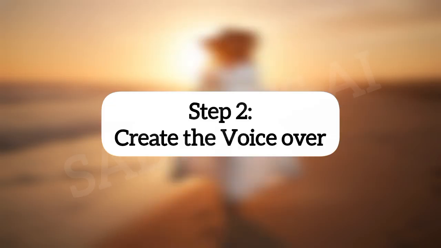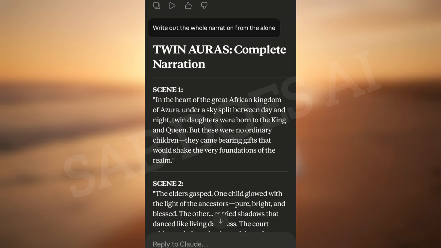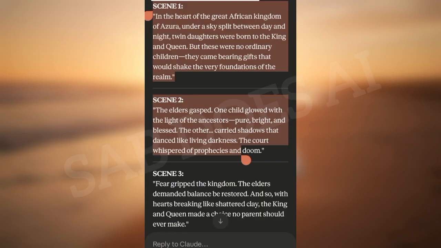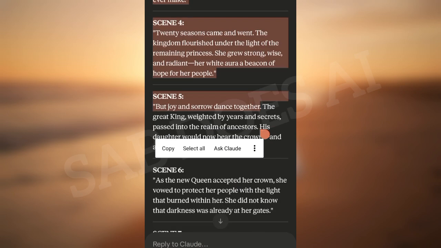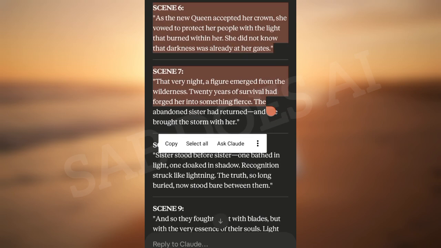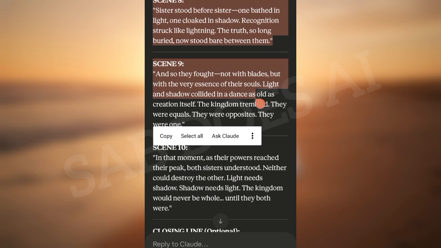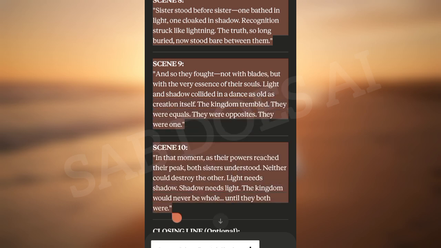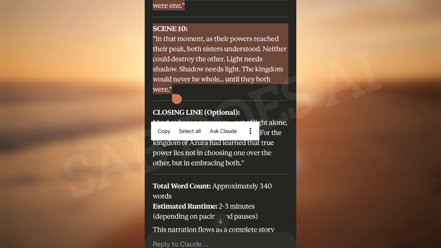The next step is to create a voiceover for our narration. Okay, so you remember we already created the narration, but we added some other things like the location and the rest to our script. So what we want to do is ask the AI to write out all the narration alone without the other things. So as you can see, the AI has done that for me, and this is perfect.